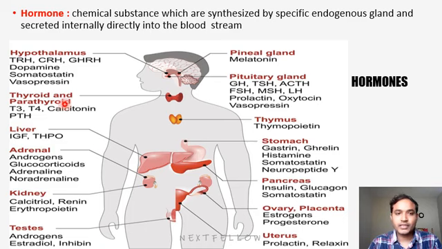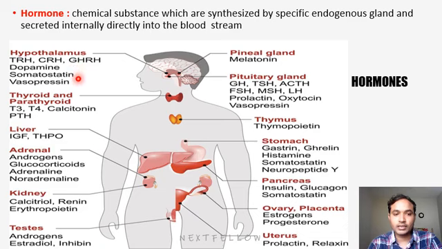So first of all, what are hormones? A hormone is a chemical substance which is synthesized by specific endogenous glands and secreted directly into the bloodstream. That means these are chemical substances synthesized by some endogenous glands, and after synthesis they are directly released into the circulation, that is, into the bloodstream. So here are some examples of hormones, and their secreting glands also.